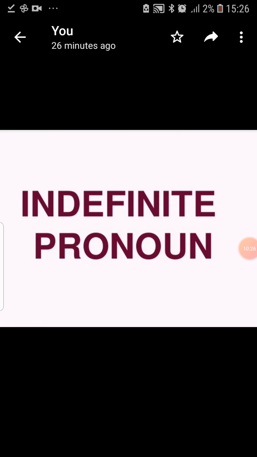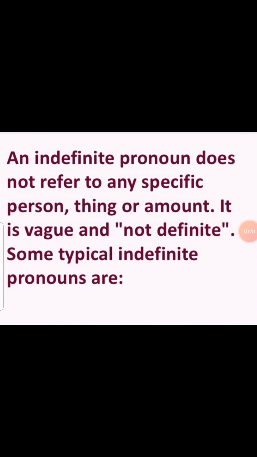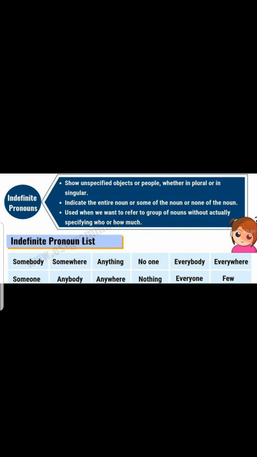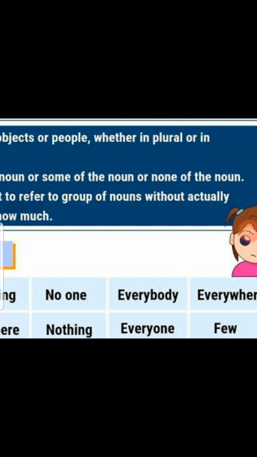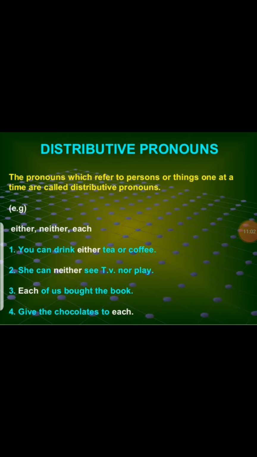Then comes the indefinite pronoun. It is used when the thing is not being defined to you. An indefinite pronoun does not refer to any specific person, thing or amount. It is vague and not definite. Some typical indefinite pronouns are somebody, somewhere, anything, no one, everybody, everywhere, someone, anybody, anywhere and nothing. These are a few words from the pronoun list. Fine.